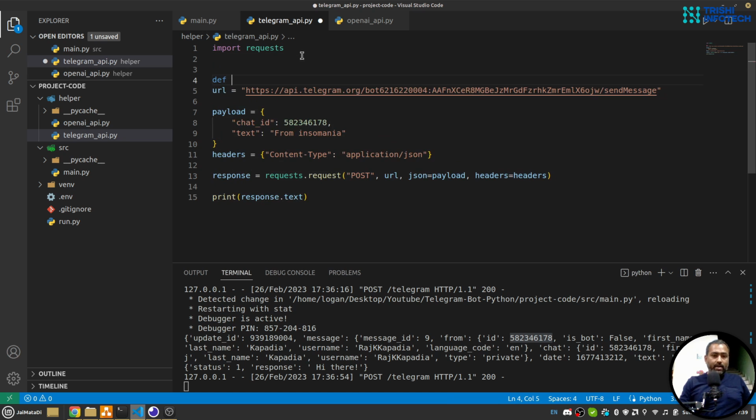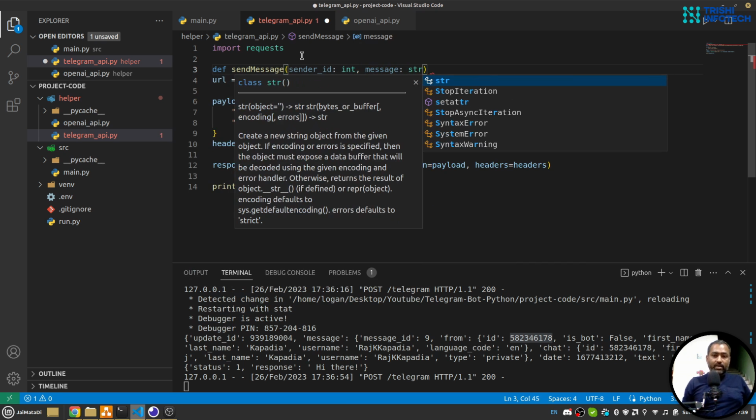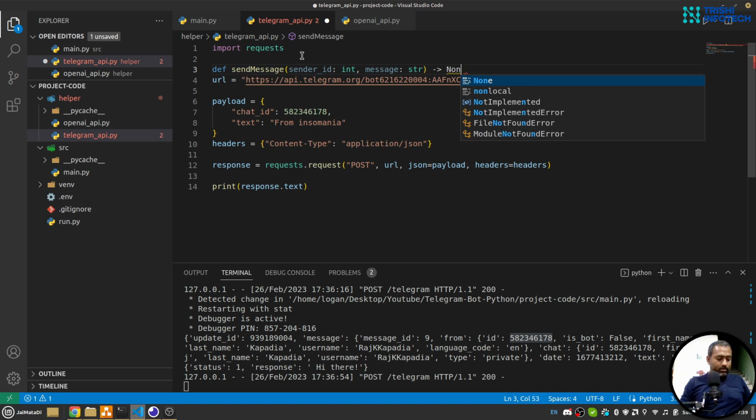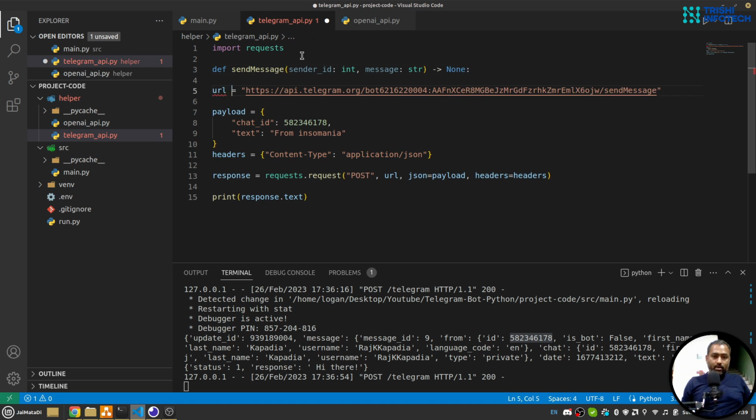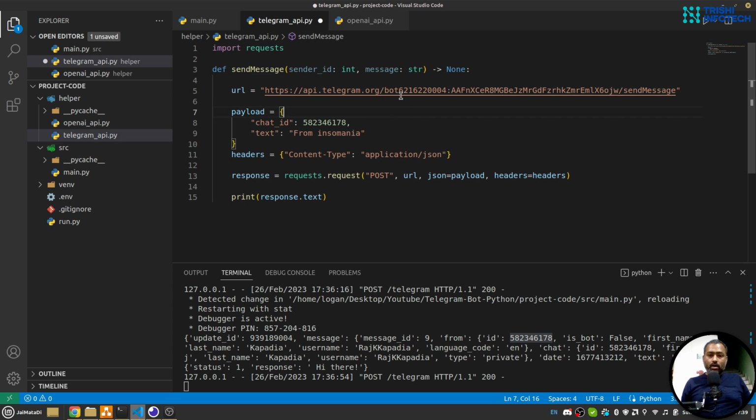So I'll say def send message. Let's say it will take sender ID, that will be int, and message, that will be string, and it will return nothing. And let me just tab this. Now here there is an API key. I'll fetch this API key dynamically.